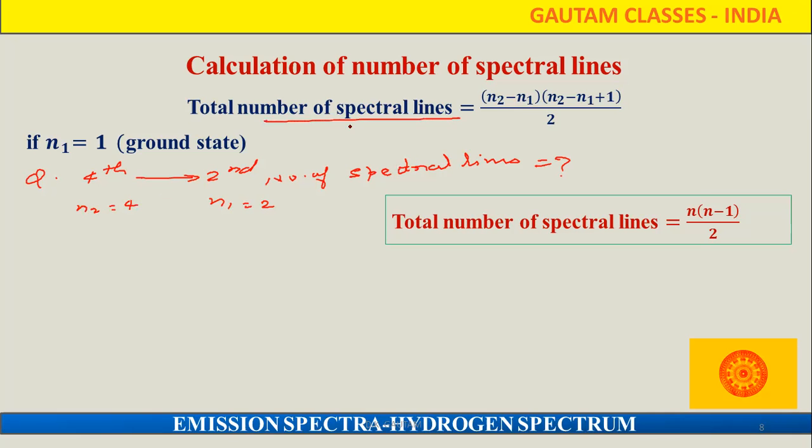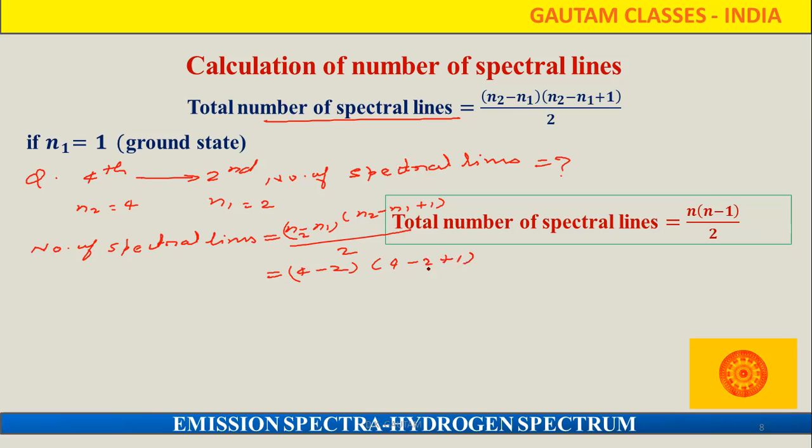We can apply this formula. The number of spectral lines is (N2 minus N1)(N2 minus N1 plus 1) by 2. So N2 is 4, so 4 minus 2, then 4 minus 2 plus 1.